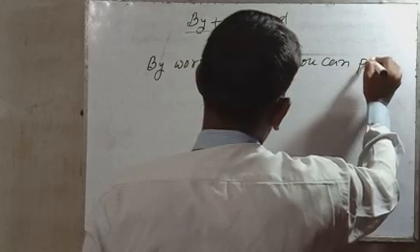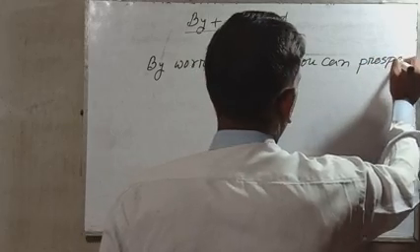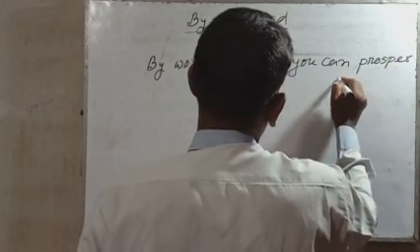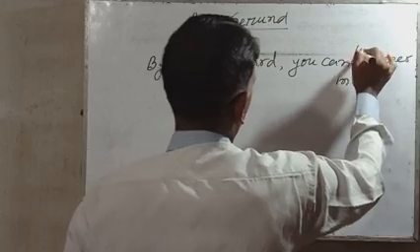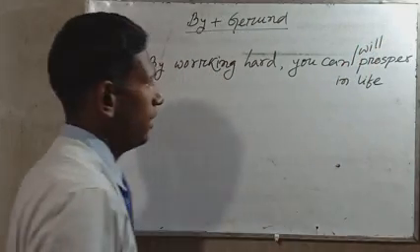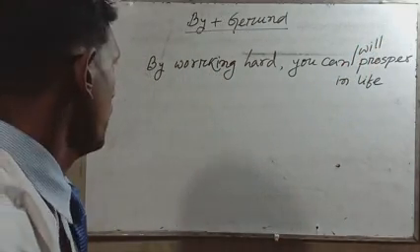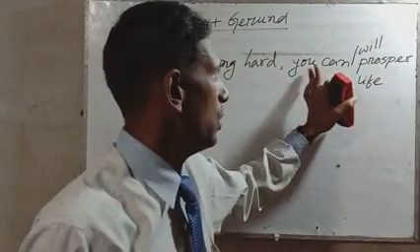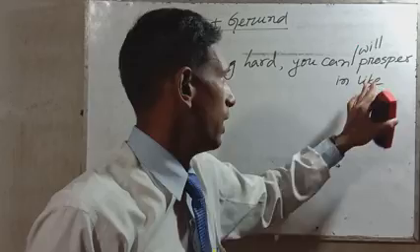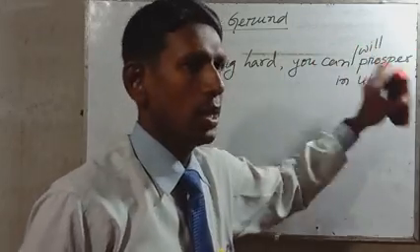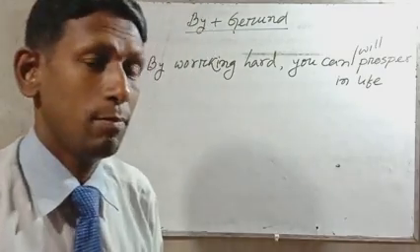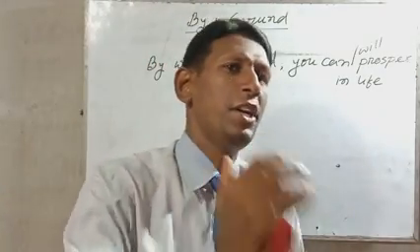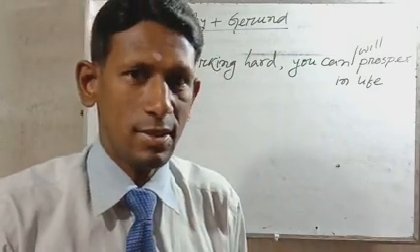So that's complete. That means by working hard you can prosper in life, prosper or shine in life, or you will prosper in life. That is, by working hard you can or you will prosper in life, or we will shine in life. No problem, because an appropriate verb will be needed at the time of completing the sentences. Clear?